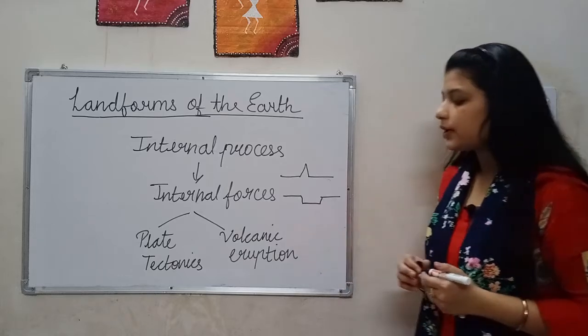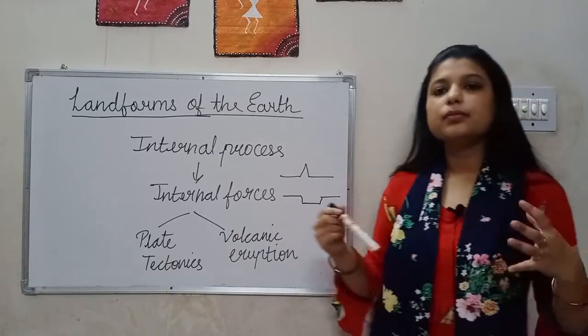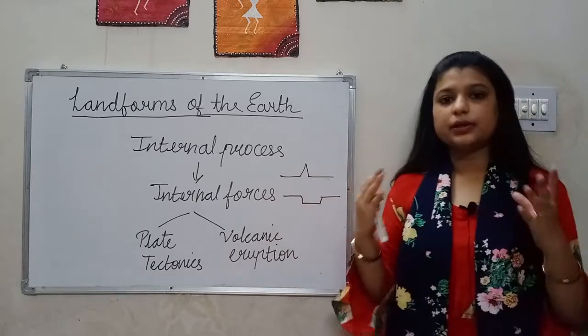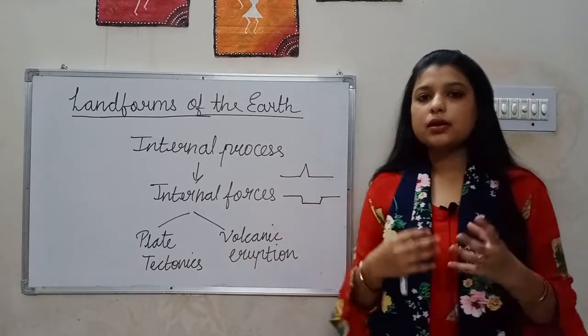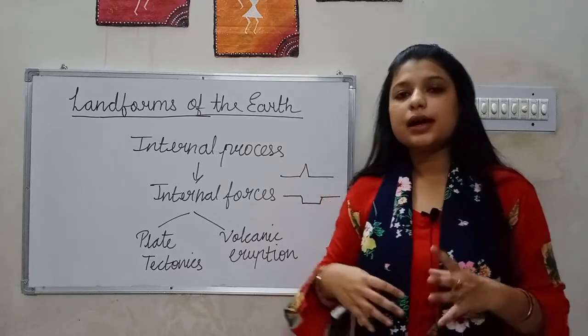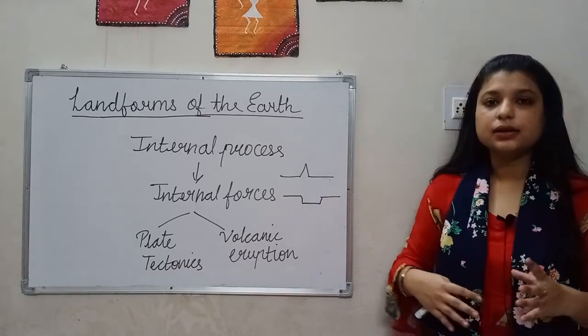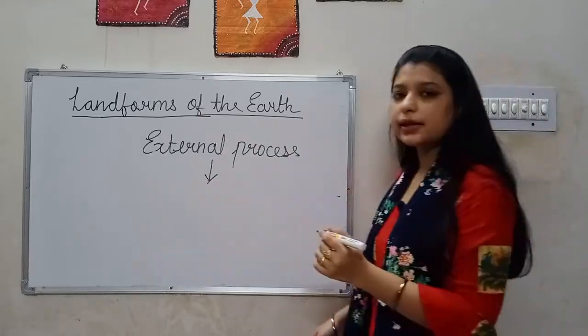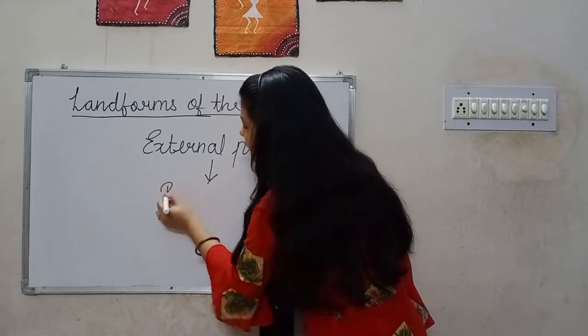If I talk about volcanic eruption, what is happening? Magma or the lava from the core of the earth gets erupted, and this is happening due to the extreme heat which is there in the core and the molten mantle gets heated up and due to which it gets erupted. External forces such as rain,